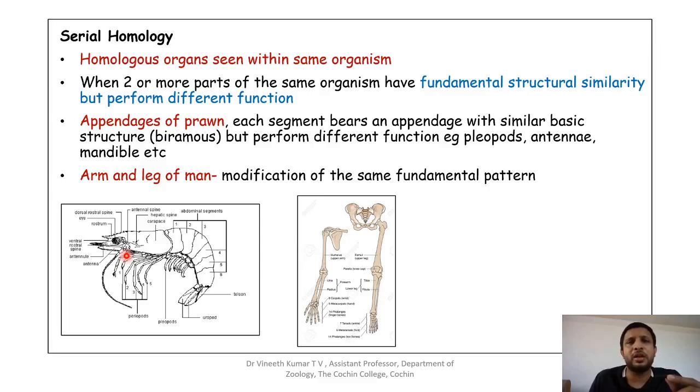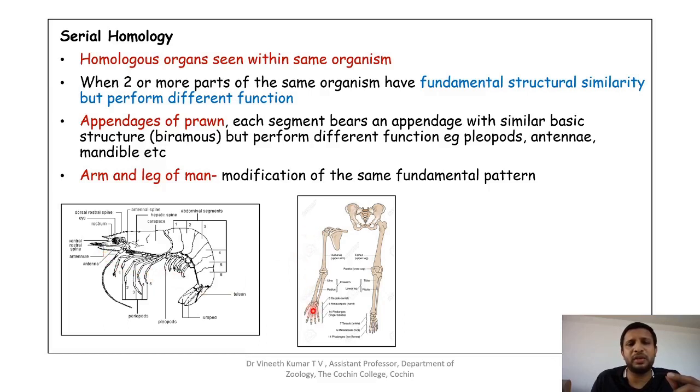For example, the mandibles, which are meant for chewing, have the same basic structure, but they are modified only for chewing. The structure, the shape, etc. changes. The same is the case with the walking legs as well as the swimming legs. You can see they also have the same biramous pattern. They have the exopodite, endopodite, but the size, the shape of the exopodite, the number of segments, etc., is different due to their different function. Here they are used for walking, and these are used for swimming. So serial homology is nothing but the homologous organ seen in the same organism. Here the same organism has the same structural features, but their function is different.